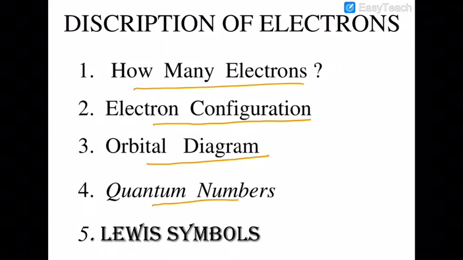And more importantly, what is the quantum number of the elements involved in the overlapping of the orbitals? And the most important part, how will you represent that as a Lewis symbol? Because we will start our journey with this particular topic, that is the Lewis symbol.